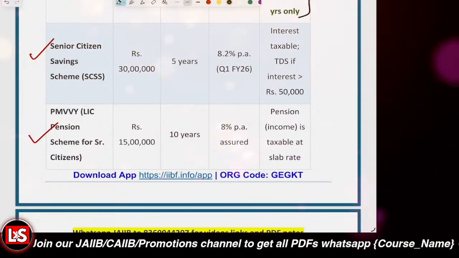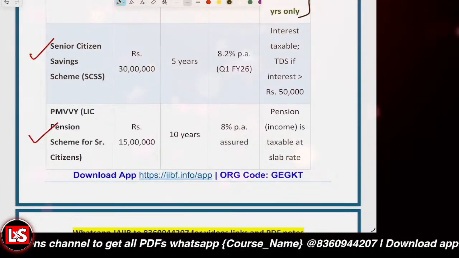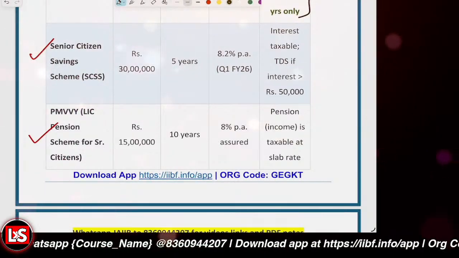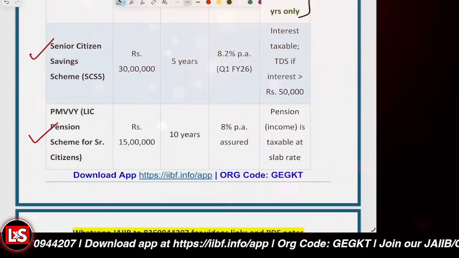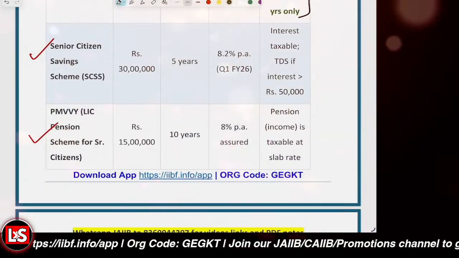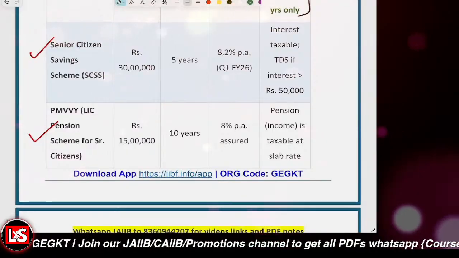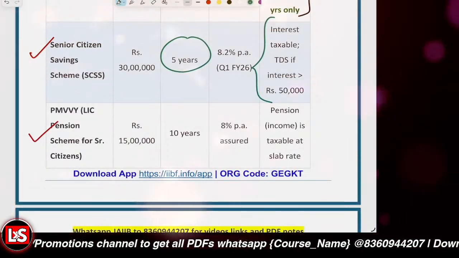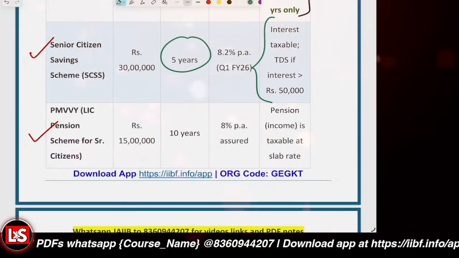That is for the senior citizens, right? That scheme is basically for senior citizens. And then there is the Pradhan Mantri Vaya Vandana Yojana, the LIC pension scheme. Further, the lock-in period is 5 years and the interest is taxable. TDS will be deducted if the interest earned is greater than 50,000.